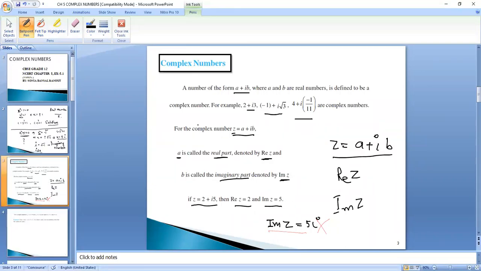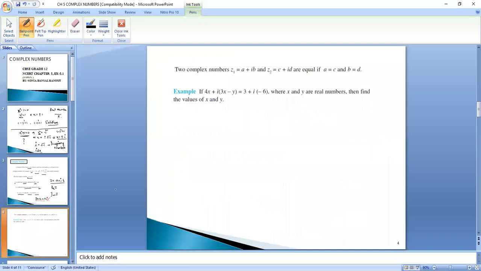So this was the very basic about what a complex number is, a number of the form A plus iota B, where A is real and B is also real. A and B are real numbers, is said to be a complex number. You can give any example by putting any values of A and B. So 2 plus iota 3, minus 1 plus iota root 3, 4 plus iota into minus 1 upon 11, all are examples of complex numbers.